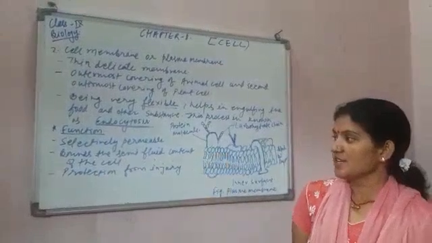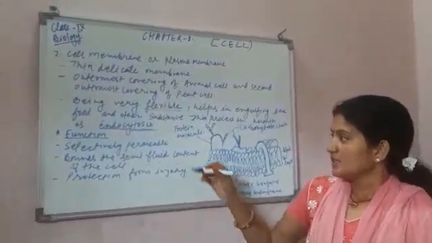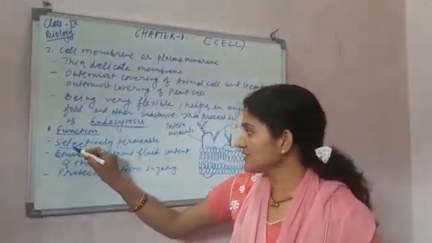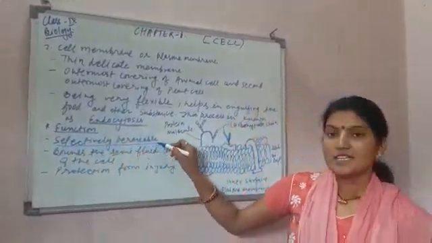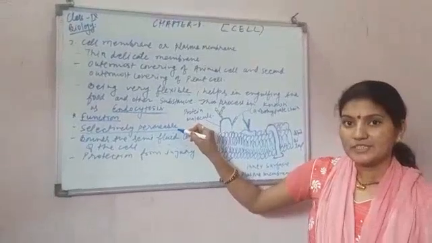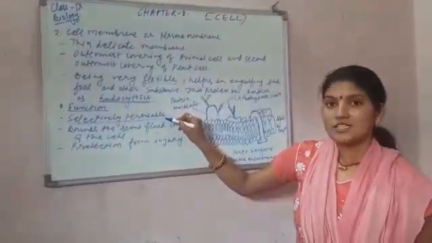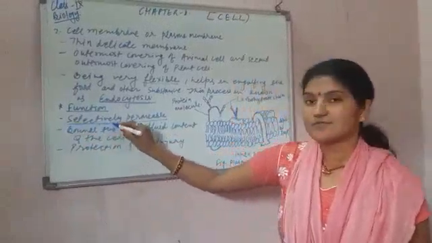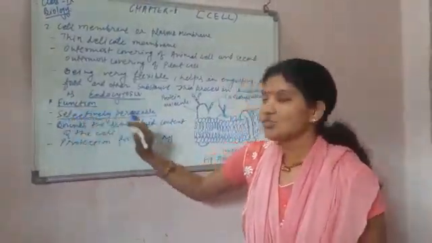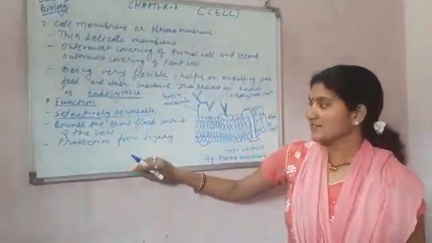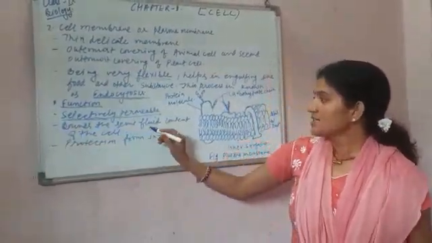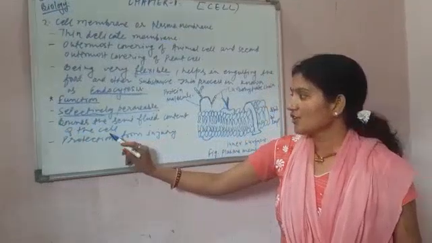Now the function of the cell membrane. This membrane is selectively permeable. What is the meaning of selectively permeable? That it does not allow all the material into the cell. This allows only selective material into the cell. Next one, it bounds the semi-fluid content of the cell.